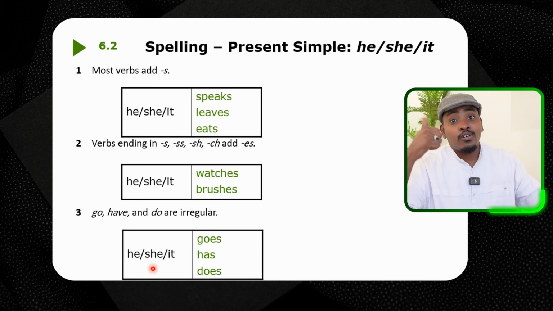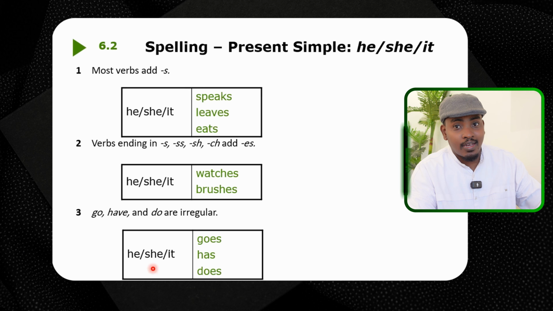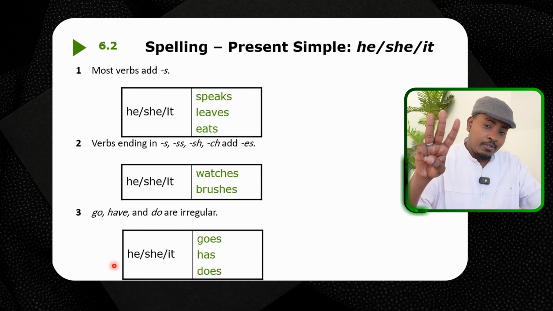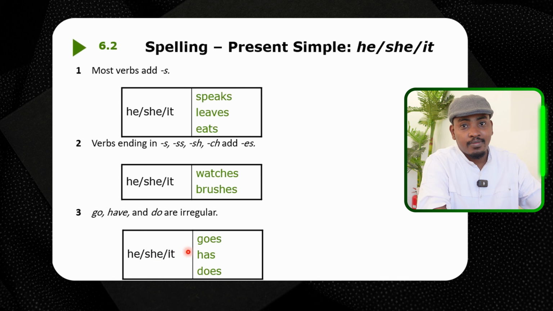She goes, she has, she does. He goes, he has, he does. Also, it goes, it has, it does. Right? These three, he, she, it: goes, has, does.